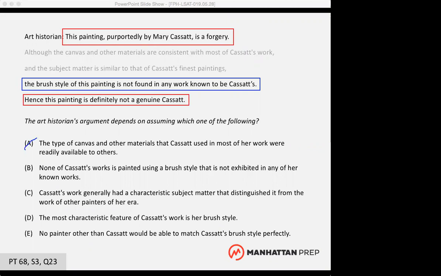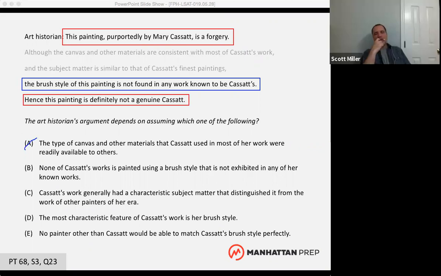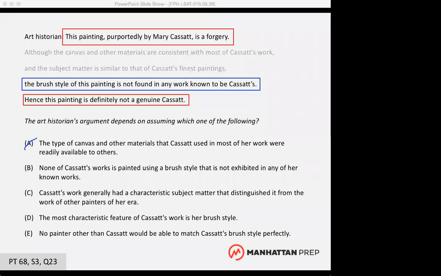I can hear you perfectly. Yes, thank you. Okay, now, you picked answer choice B. Can you tell me why you think answer choice B is correct? Well, I think it's correct because it discusses that the brush style of the painting is not found in any work known to be Cassatt's.